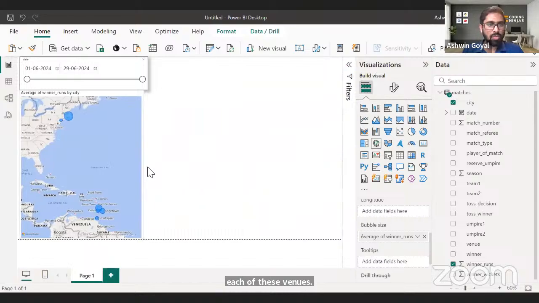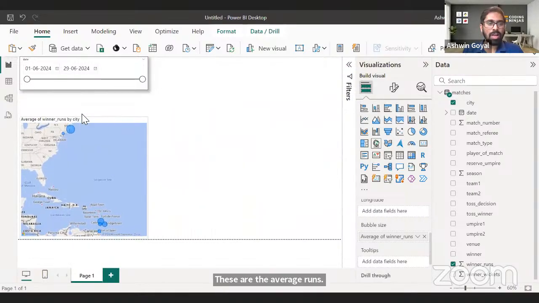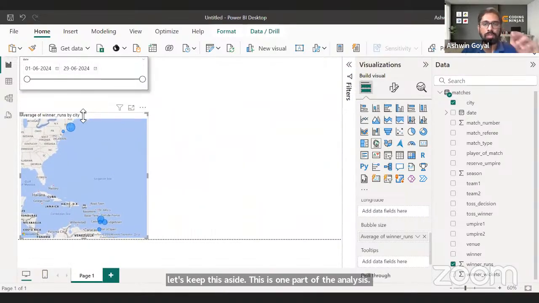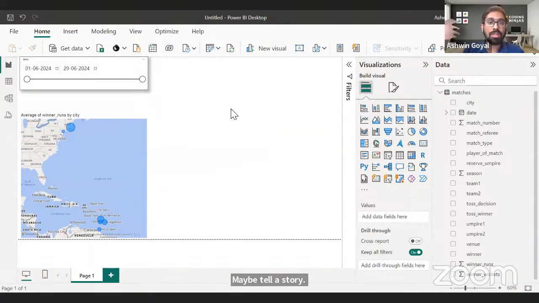Now let's keep this aside. This is one part of the analysis, right? This will help me maybe tell a story. So in data analytics, what we do is we use charts and graphs to tell stories, right? That's essentially what we do in data analytics.